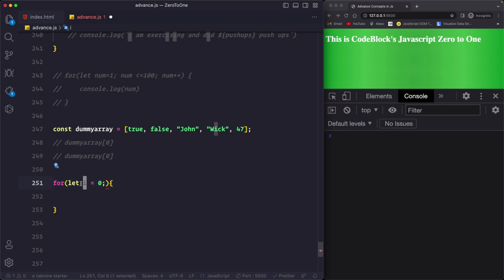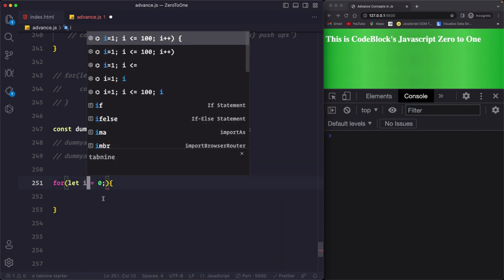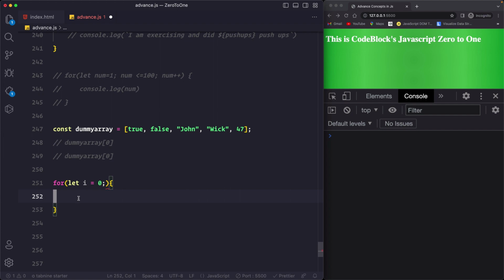So i is a very common initializer variable that we use inside of the for loop. Of course, you can use any variable name. You can say John Wick. There will be no problem at all, but just to keep it very simple, you just do i, because the for loop is a block in itself. It does not have any literal meaning. You use a for loop once and then you forget it. Okay, so there is no need to become variable friendly.